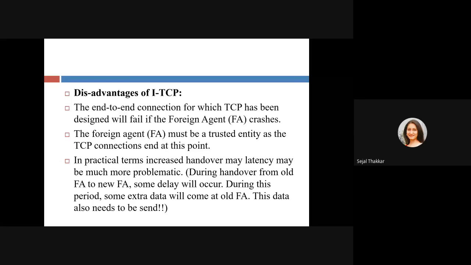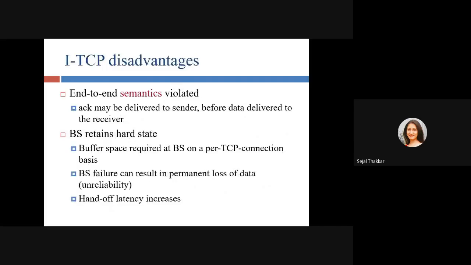So whenever anybody wants to send me data or any packet, it first reaches my Ahmedabad foreign agent, and that foreign agent will again forward that data to the Baroda foreign agent because my new location is Baroda. So handover is increased. End-to-end semantics is violated.